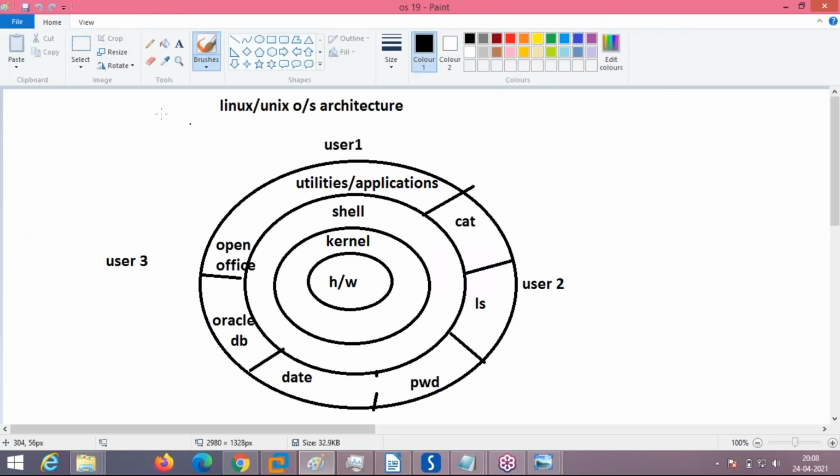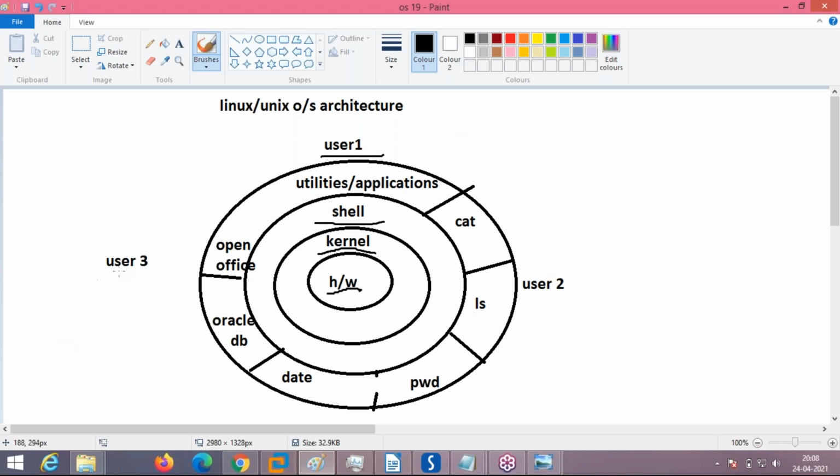Okay, here. First thing you can see here: hardware is what we are actually going to use this operating system for. We want to communicate with the hardware, the physical hardware. It can be a printer, a mouse, keyboard, screen, audio, video devices, any other thing. It can be a network LAN card, anything can be hardware. Above the hardware sits the kernel. Above the kernel it will be the shell. Above the shell will be utilities and other applications. Above all these things, users will be sitting.